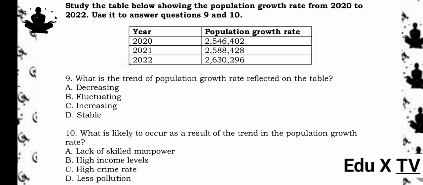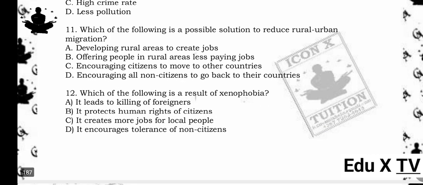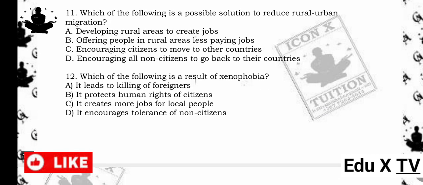10. What is likely to occur as a result of the trend in the population growth rate? A. Lack of skilled manpower. B. High income levels. C. High crime rate. D. Less pollution. The answer is C. High crime rate. Reason being, rapid population growth can lead to unemployment and overcrowding, which often cause increased crime rates.